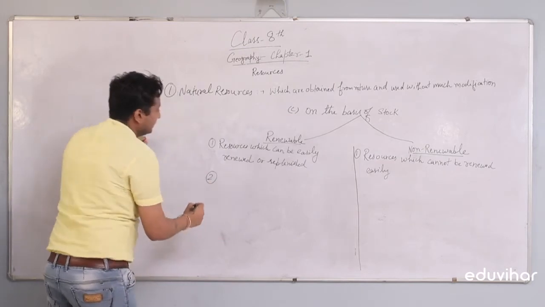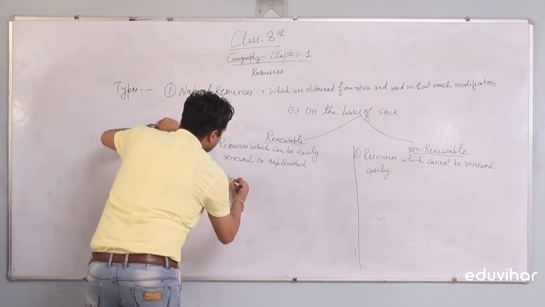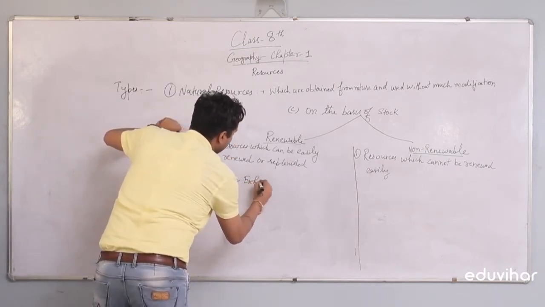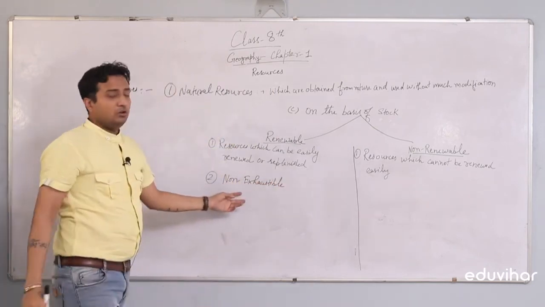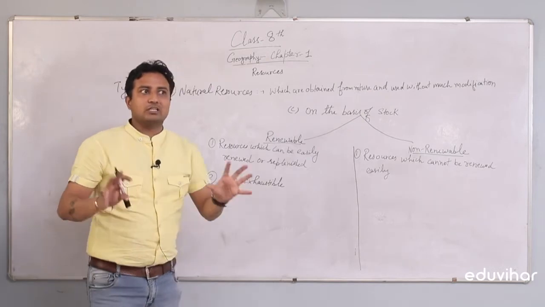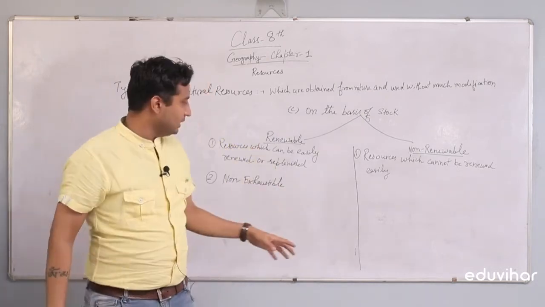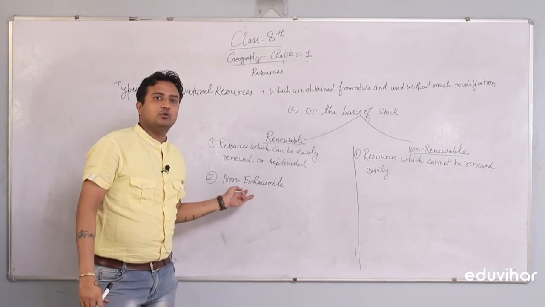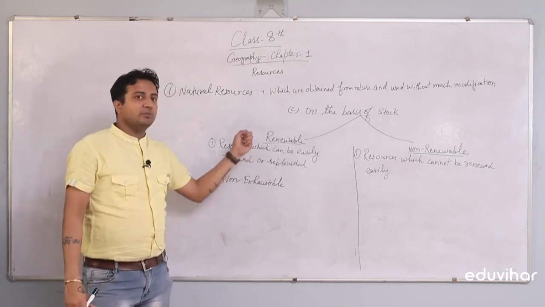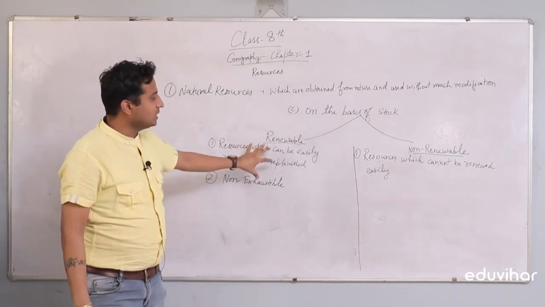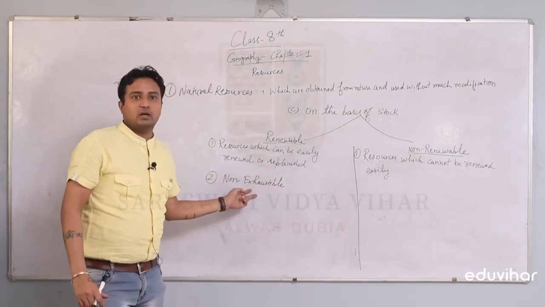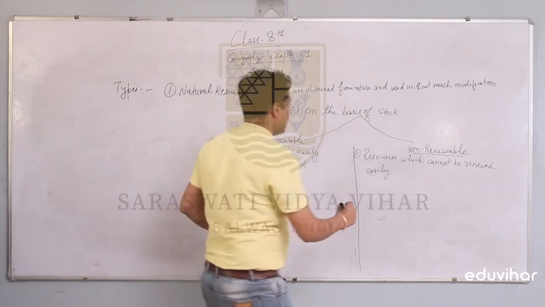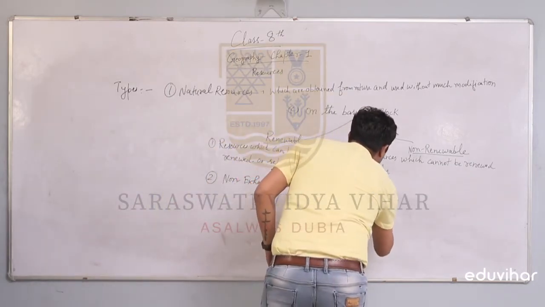Apart from that, these are non-exhaustible. Exhaust means खत्म होना किसी चीज का; non-exhaustible जो खत्म नहीं होंगे. Renewable resources are non-exhaustible because they can be renewed, दोबारा से renew हो जाते हैं. That's why they are called non-exhaustible, and non-renewable ones are termed as exhaustible.